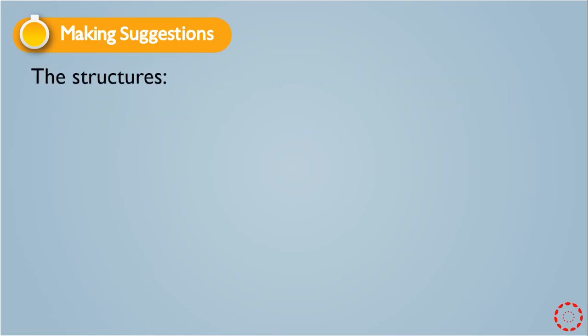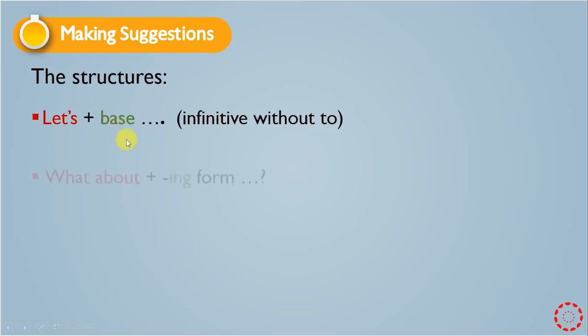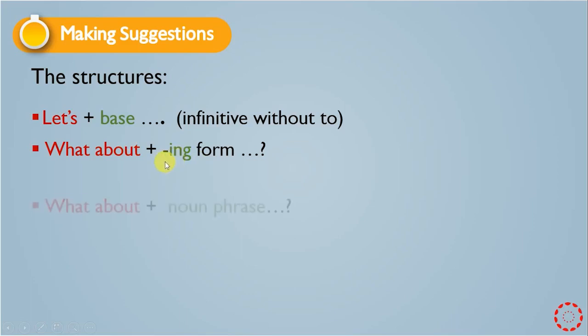The structure is let's and then we have the base form, which means the infinitive without to. The second way is what about it, and then we have the verb in the ing form. It means we have the verb with ing, and it can also be followed by a noun phrase. And be careful, at the end we have a question mark.